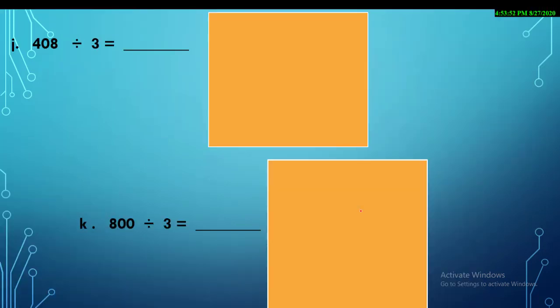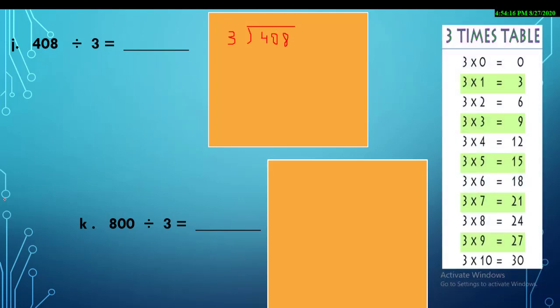Move on. Now the question is J and we have the question 408 divided by 3. So write down the question. For your convenience, you can write down the table. Okay, now start reading the table and look at the dad's value first. The dad's value is 4 and the mom's value is 3. So dad is more. So just do it simply. 3 ones are 3, 3 twos are 6. 6 is bigger. So you will select 3.